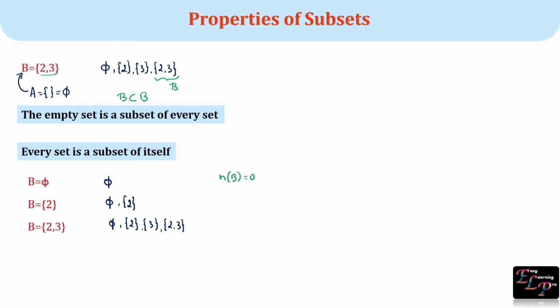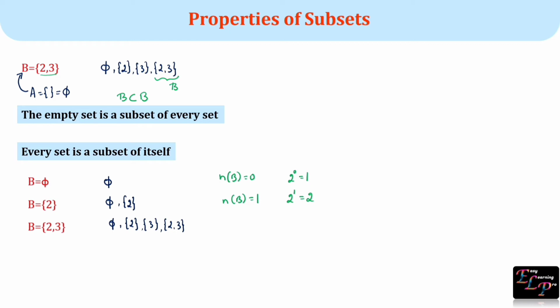and number of subsets is 1, which can be represented as 2 power 0, which is equal to 1. For the second set, number of elements in set B is 1 and number of subsets is 2, which can be represented as 2 power 1, which is equal to 2.